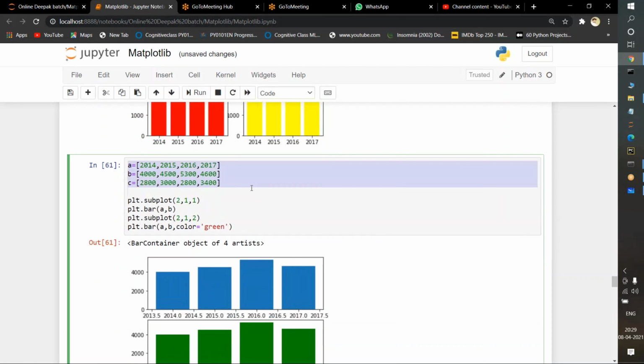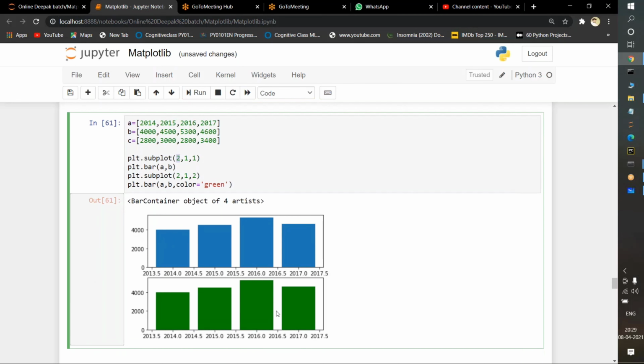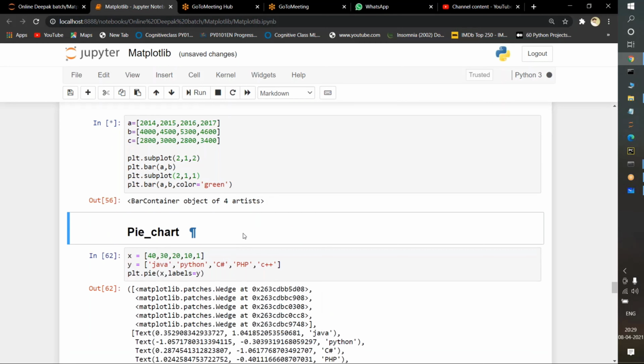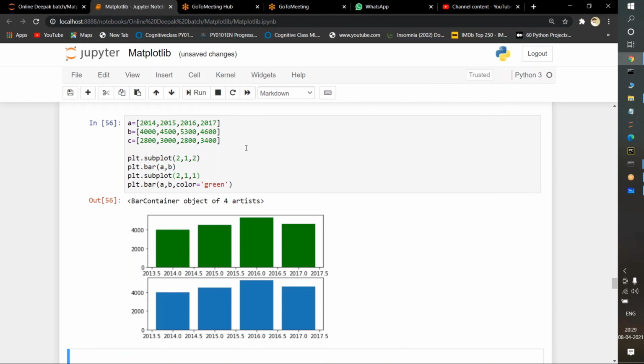Here also same, I am passing the data. Now I am passing subplots of 2 rows. If you observe here, I'm taking 2 rows. How many columns am I taking? This one column only. If you observe here, these are 2 columns, separate. But here 2 rows are there. I'm taking 2 rows, I'm taking 1 column. In the 1 column, print this blue color image, the first one, A comma B, in the first position, and print the second one with the help of green color at the second position. See, green color comes in the second position. If I pass this in the second, and this in the first, green color comes up and blue color goes down.